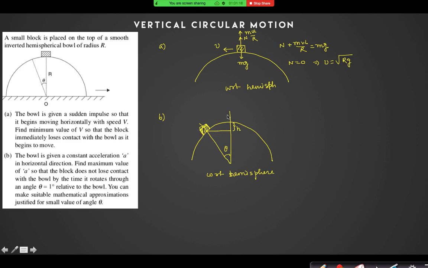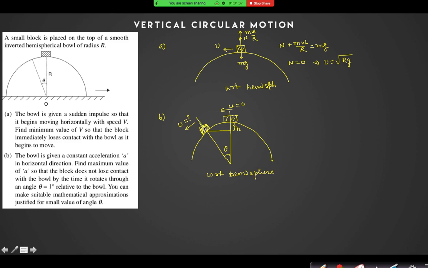Initially, with respect to the hemisphere, it was at rest, so u is 0, but there is a velocity I have to calculate. Suppose I do not know what v is.